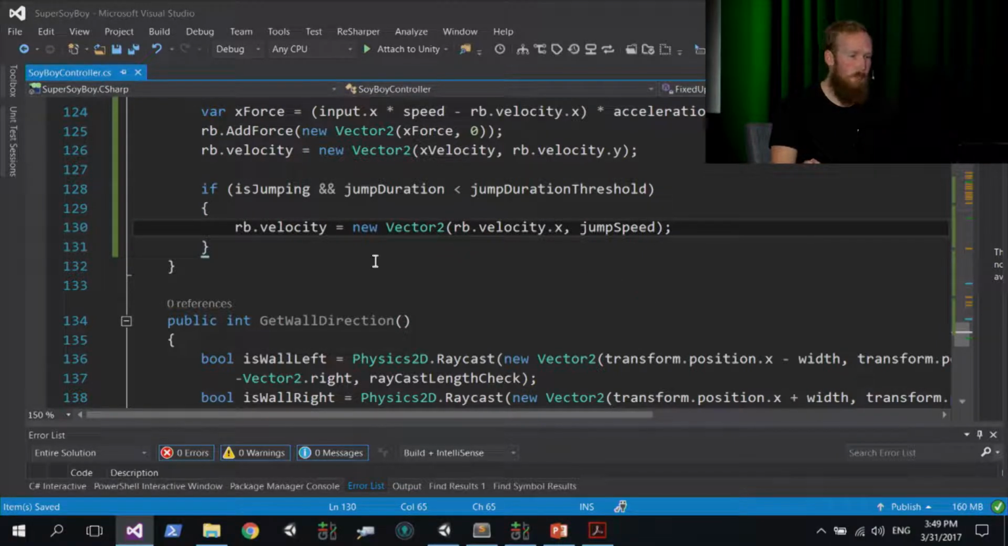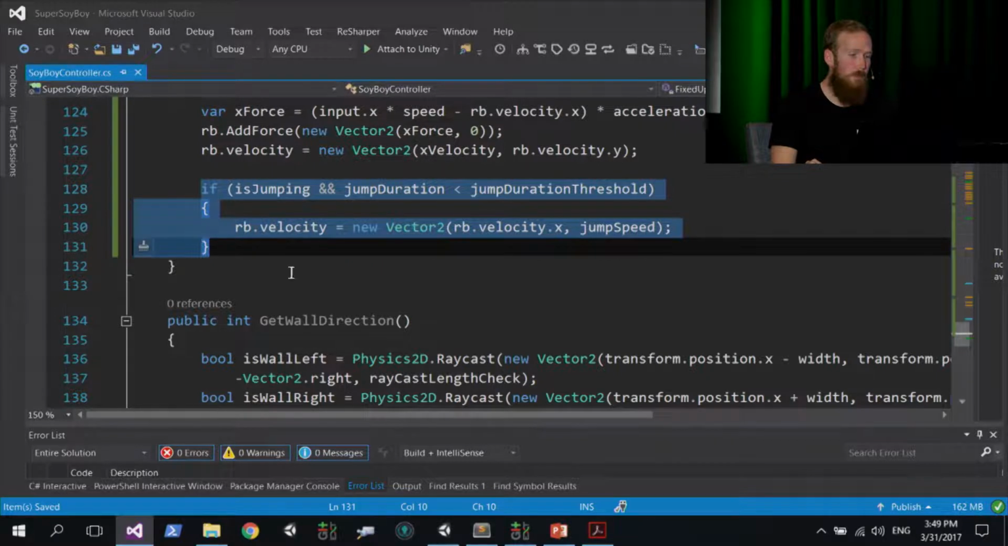I'll leave the code up over here. This is at the bottom of fixed update. If you just make sure you've got that, and if you can just raise your hand if you've got back to the editor again.